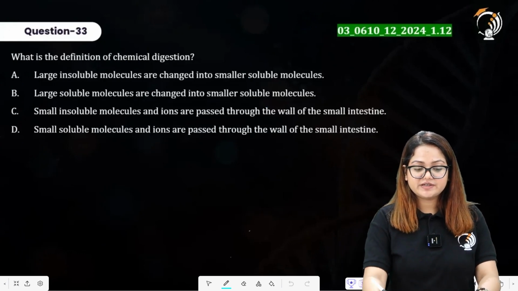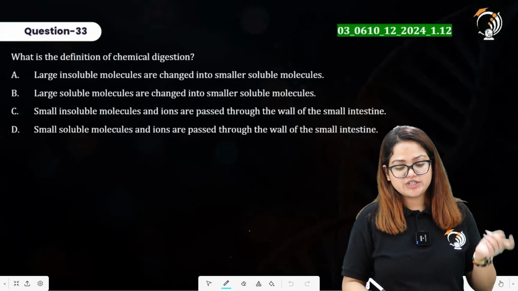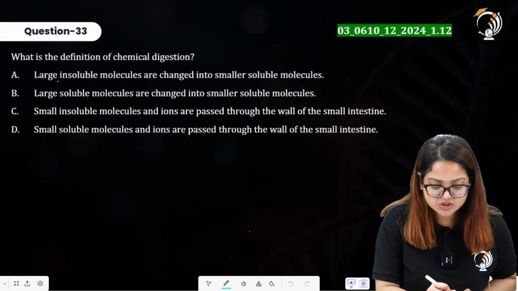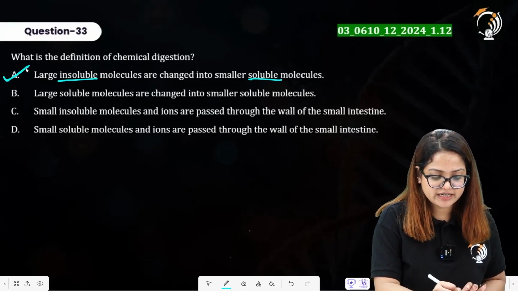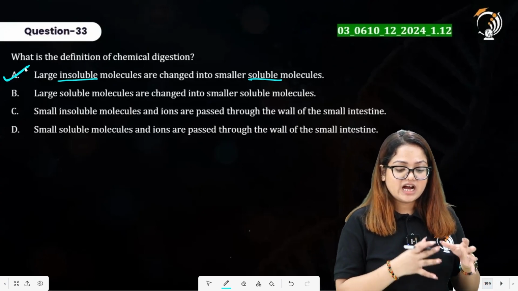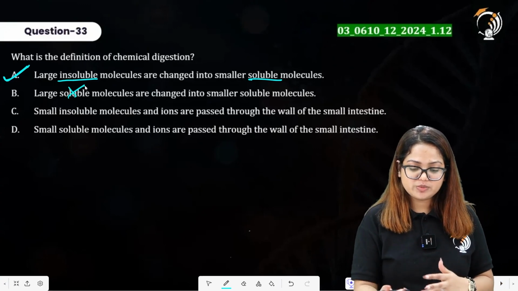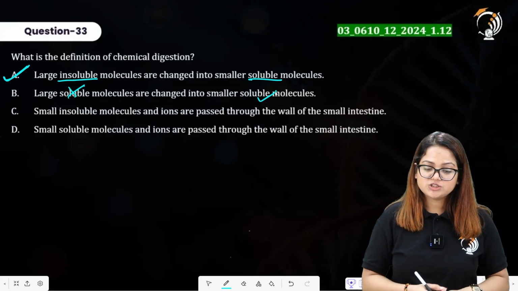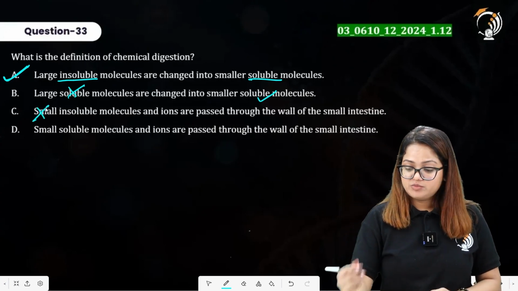Question number 33 says, what is the definition of chemical digestion? Large insoluble molecules changed into smaller soluble molecules. Yes, the chemical nature has been changed from insoluble to soluble. Yes, the first statement is providing the right answer. Let us see what the other statements are saying. The statement in option B says large soluble molecules. No, insoluble molecules are changed into smaller soluble ones. The C statement says small insoluble molecules. No, large insoluble molecules. Alright, moving toward the next question.